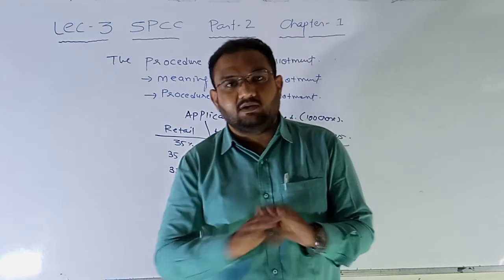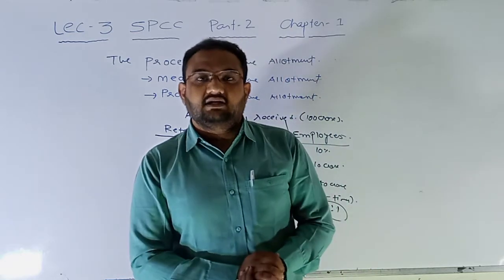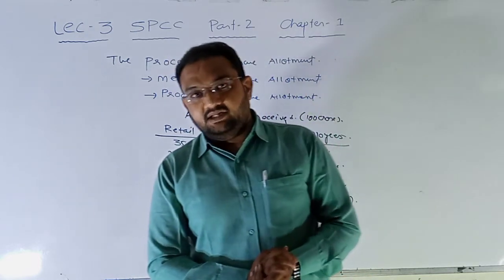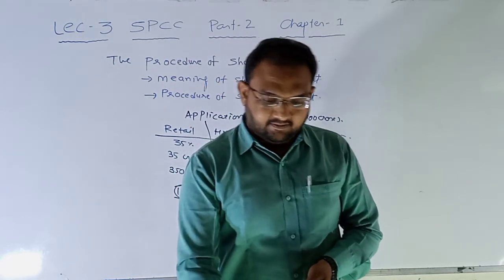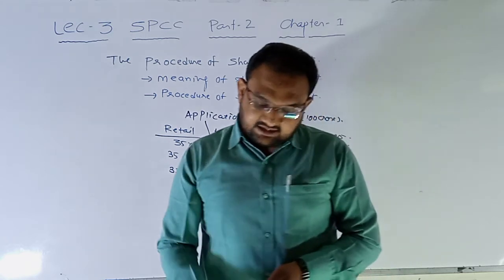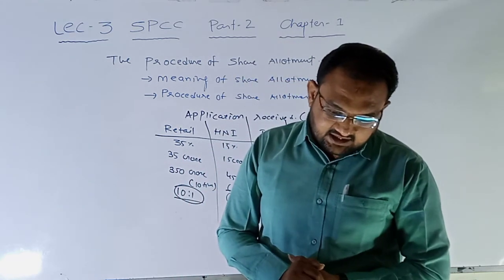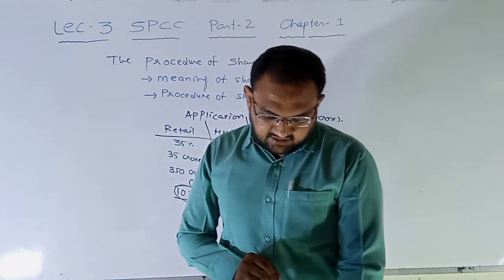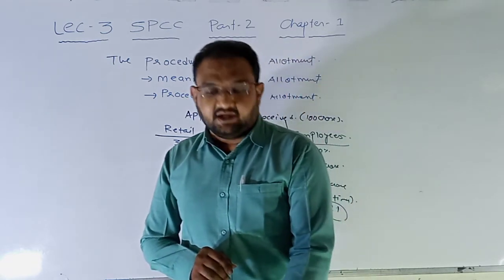Once all the shares are credited in the demat account of the applicants, they move forward with the listing procedure. So in the next lecture we will discuss the legal restrictions and provisions on share allotment, and then we will discuss the irregular and illegal allotment of shares.